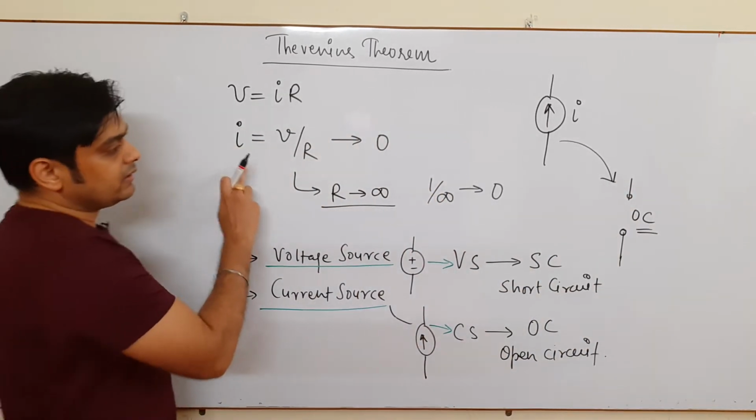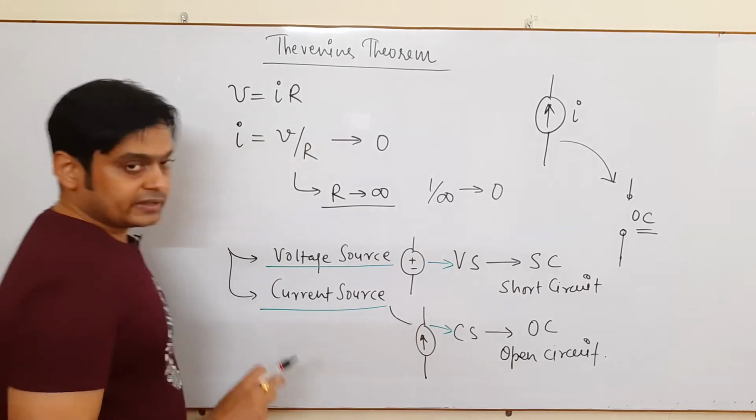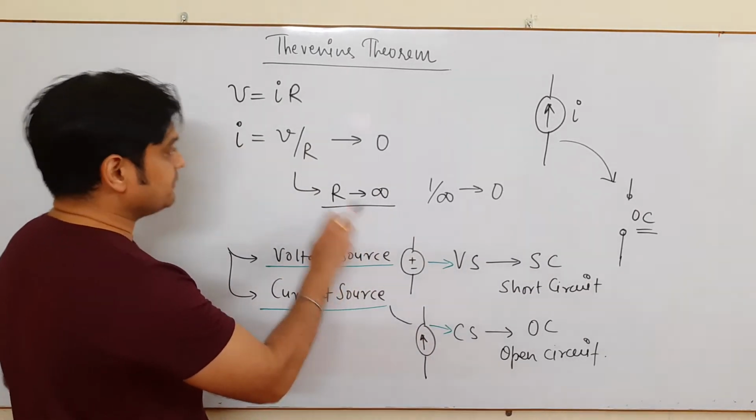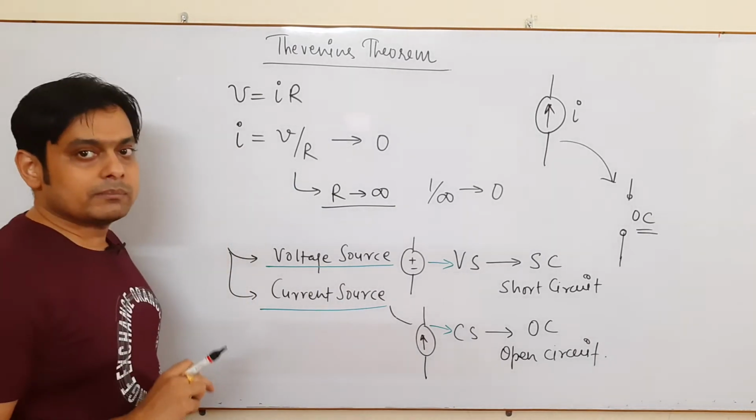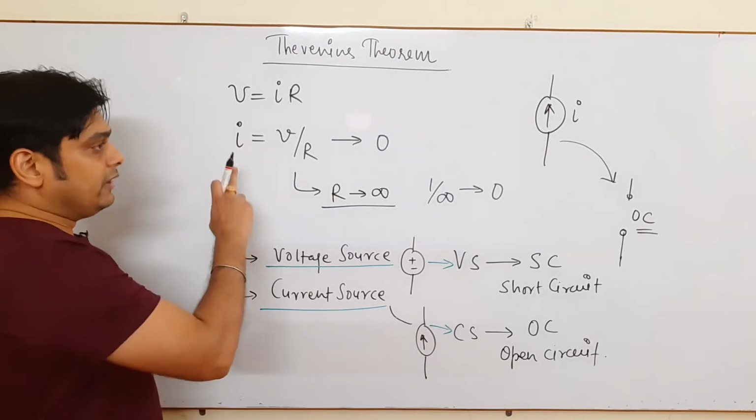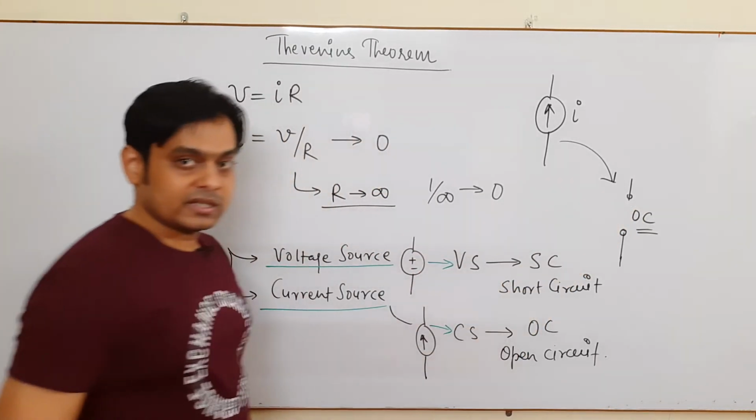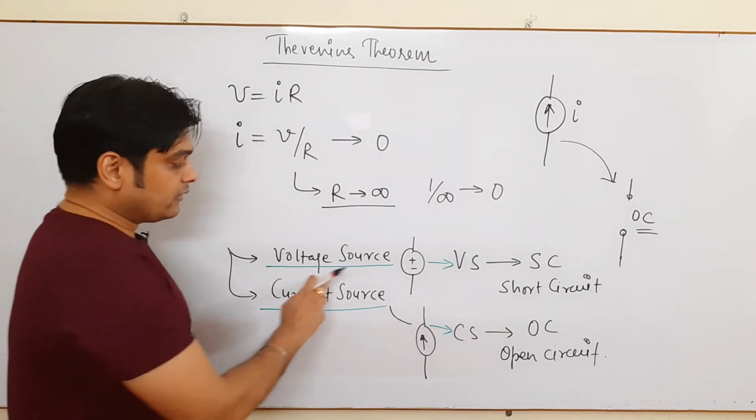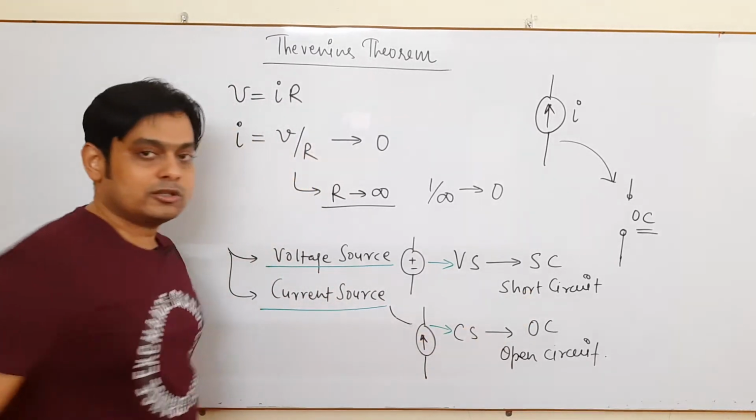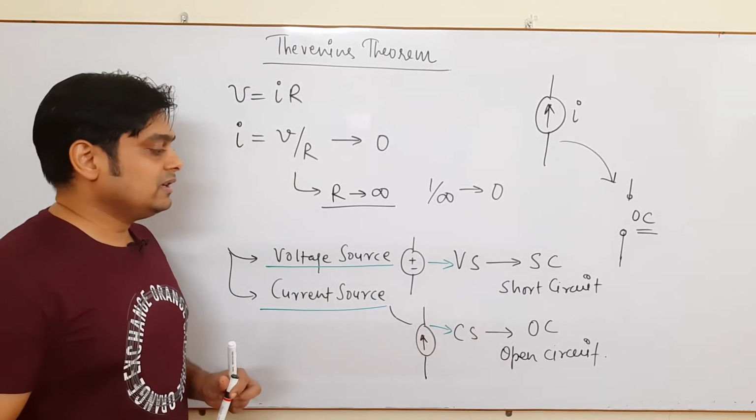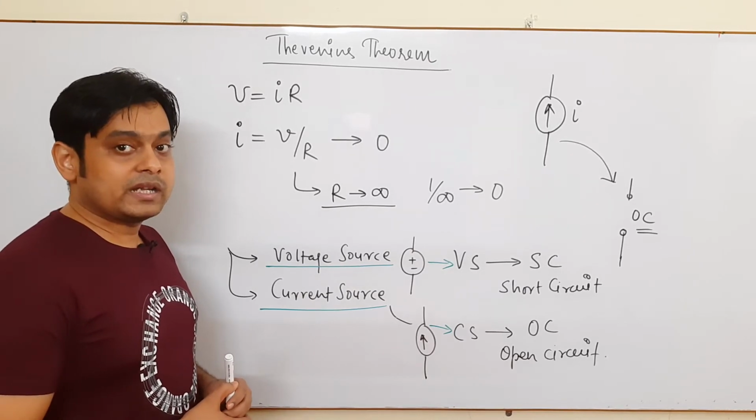So that's why the current source gets open circuited. Why? Because the resistance goes infinite. And why does resistance go infinite? Because we need IS to be 0, because we are basically removing it. So when you remove a current source, it is open circuit in nature. When you remove a voltage source, it is short circuit in nature. This is a very important concept while finding out RTH.